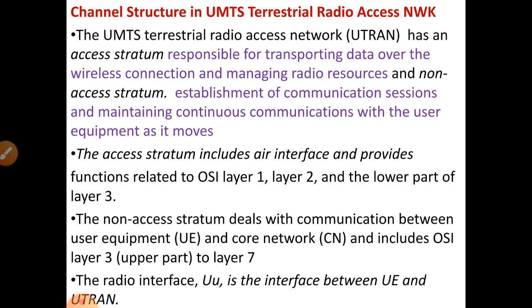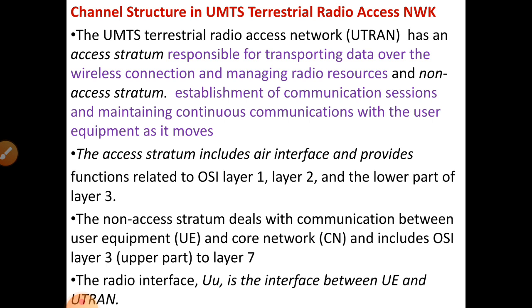That means the access stratum covers OSI layers 1, 2 and the lower part of layer 3, and the non-access stratum covers the upper part of layer 3, layer 4, layer 5, layer 6 and layer 7.